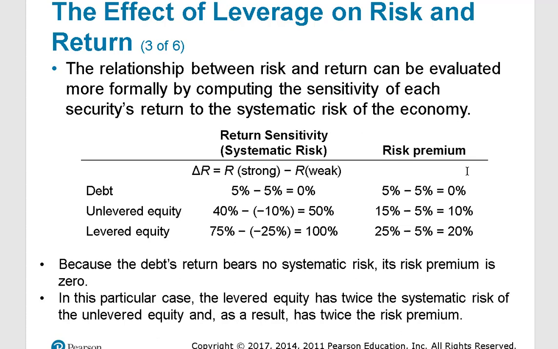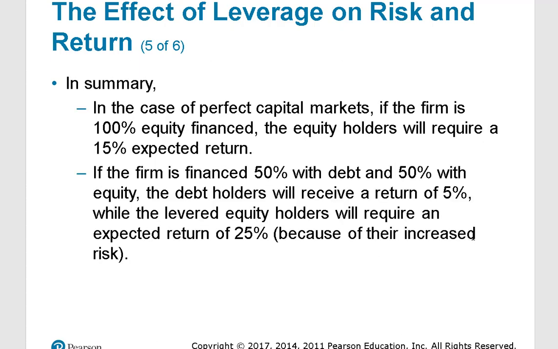And again, we can see this in a number of different ways. We can look at risk premiums, right? The risk premium of the unlevered equity, 15% minus the risk-free, is 10%. Levered, it's 20%. And again, the risk premium of the debt is obviously 0 because it's risk-free. And again, in this case, we see the what? The levered equity has a higher risk premium than unlevered equity.